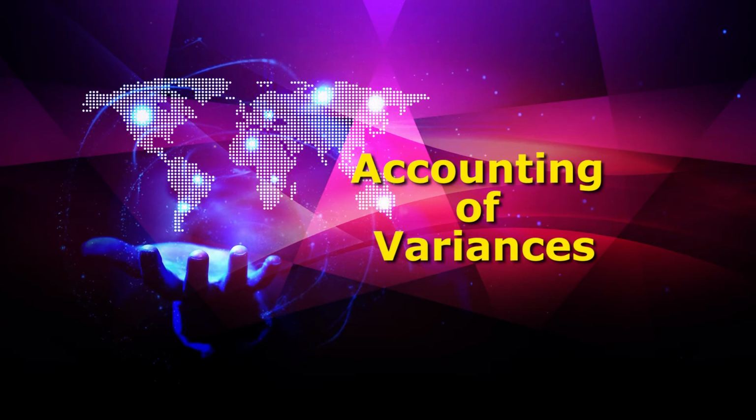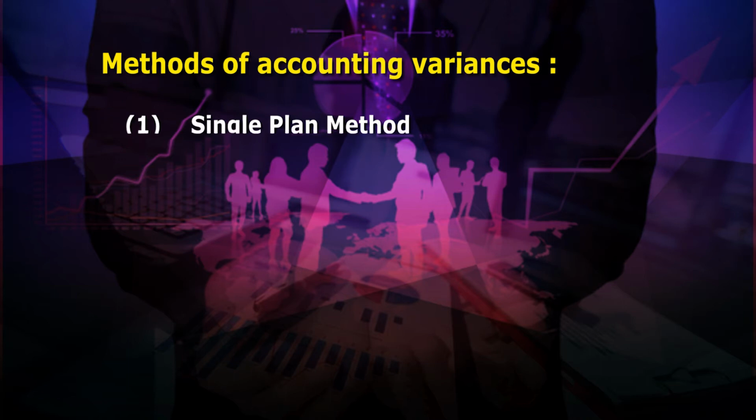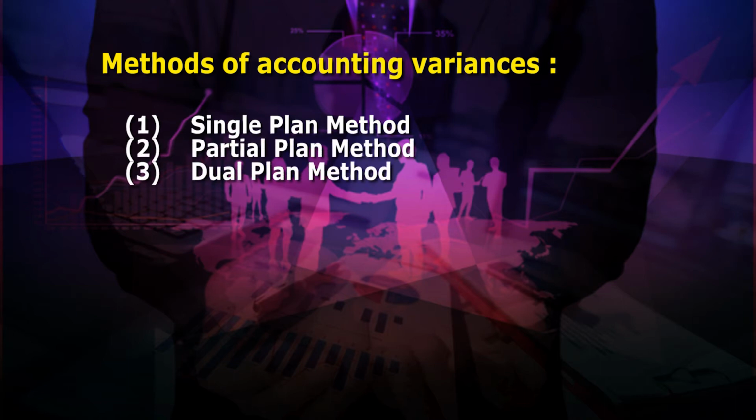Now, let us move to accounting of variances. We have three methods of accounting variances in the cost accounts. Number 1, single plan method. Number 2, partial plan method. Number 3, dual plan method. Let us start with the single plan method first.